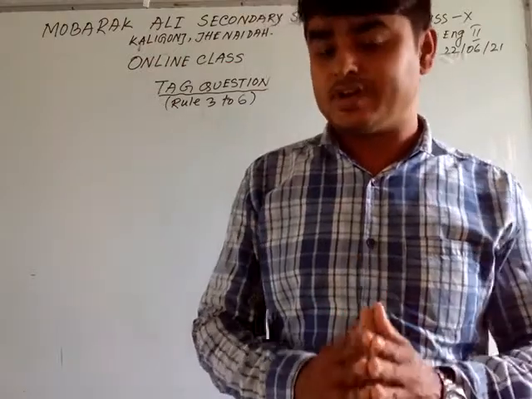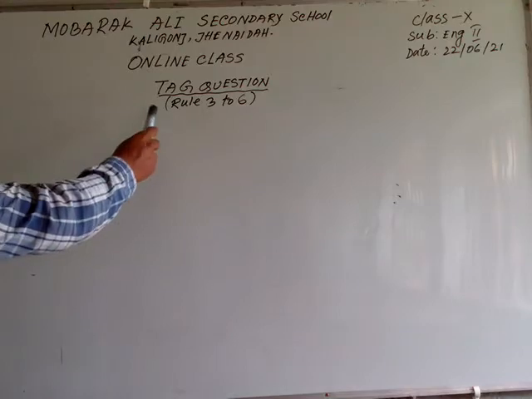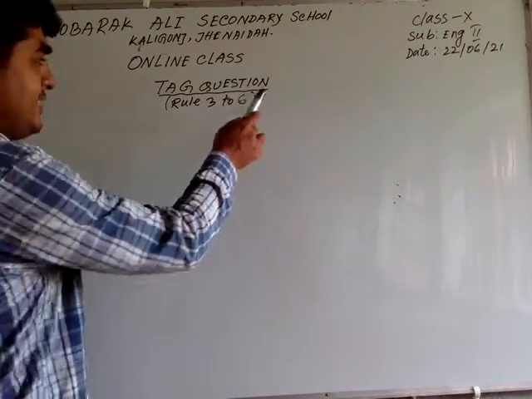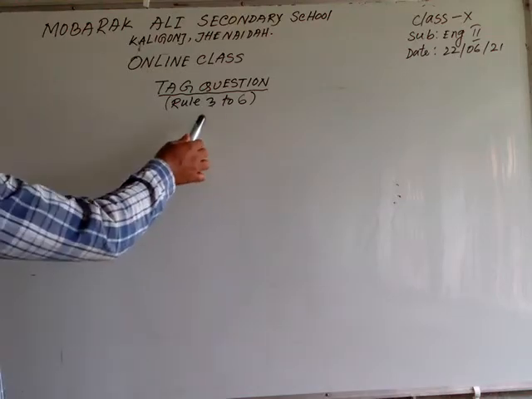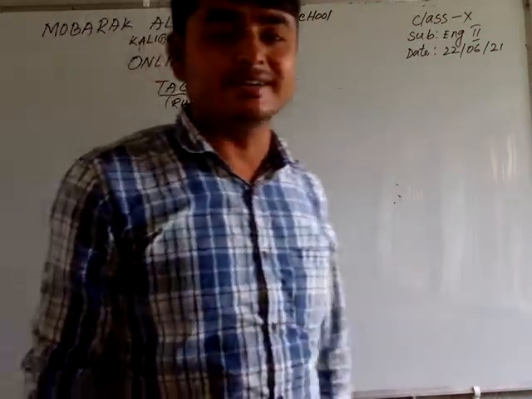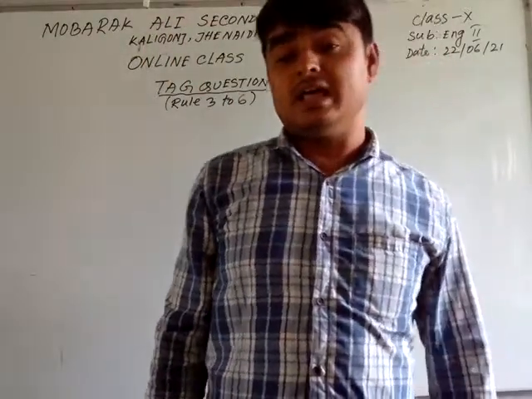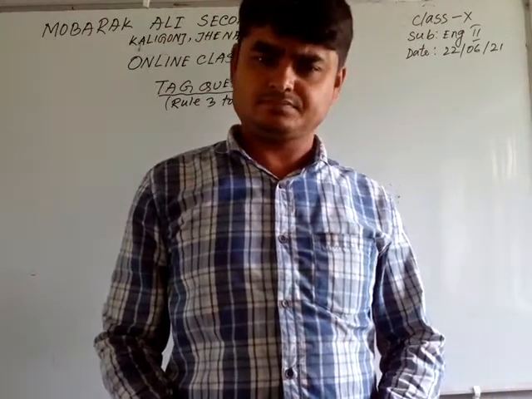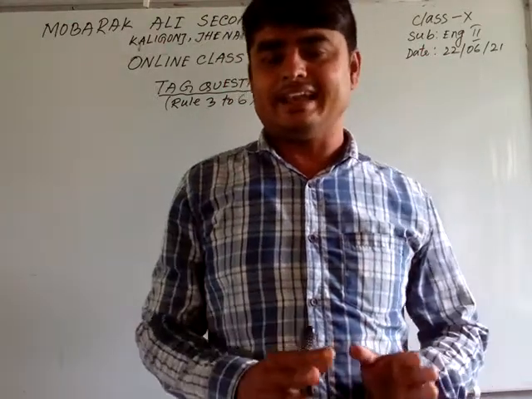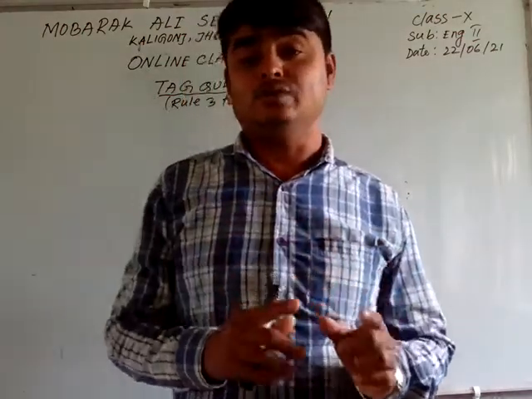Okay, dear student, look at the whiteboard. Today I am going to discuss an important grammar topic. The name of that grammar is tag question. Dear student, tag question rules from 3 to 6. You know that in the previous class I discussed tag question rules number 1 and 2. I think you have cleared up tag questions and noted down the rules.